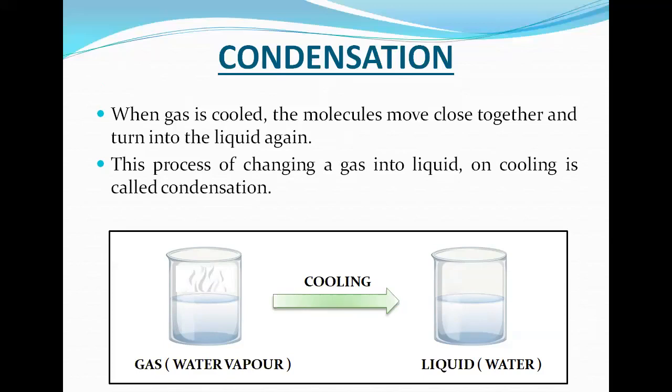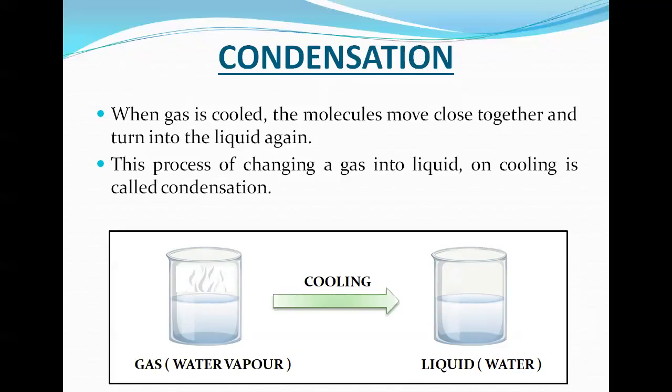So here, when we cool this water vapor again, intermolecular space is decreased. Intermolecular space is decreasing. Then there is no space for these molecules to move freely. That's why this water vapor turns into liquid water when we cool.